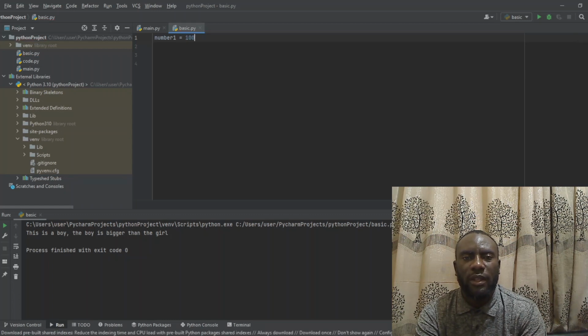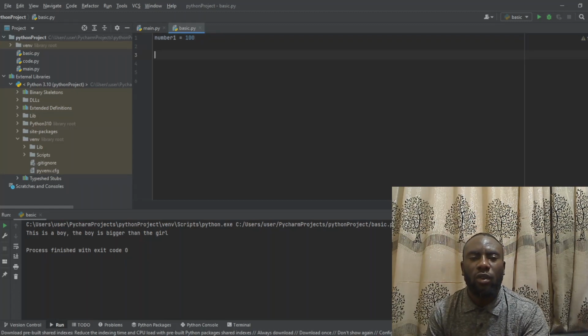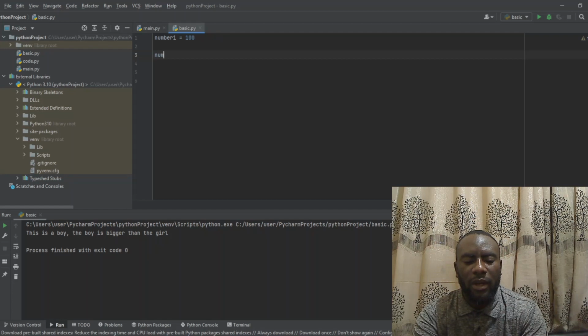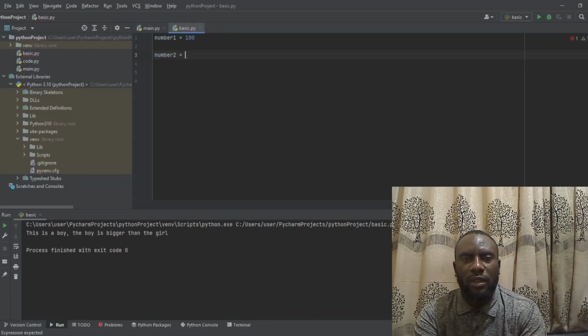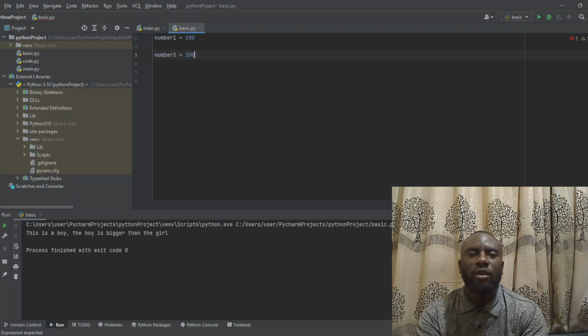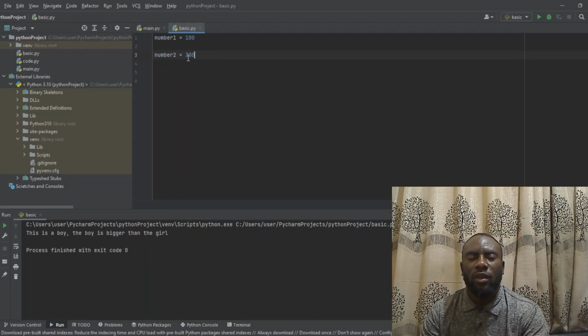We can say 100. Now we have a variable called number 1, and the value inside it is 100. We can now say we have another variable which is number 2. Then the value inside of it, we can put something like 300.